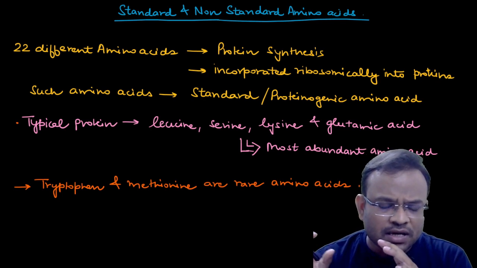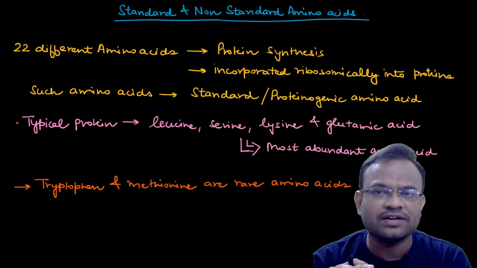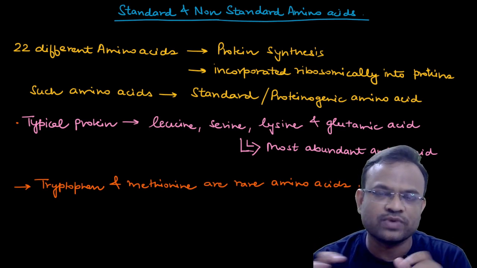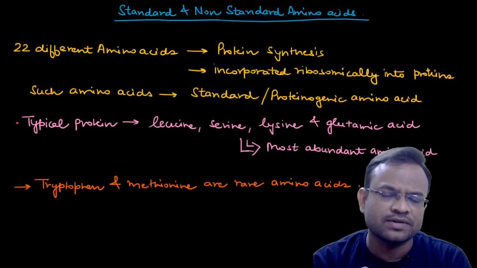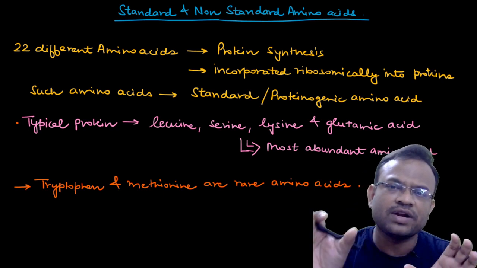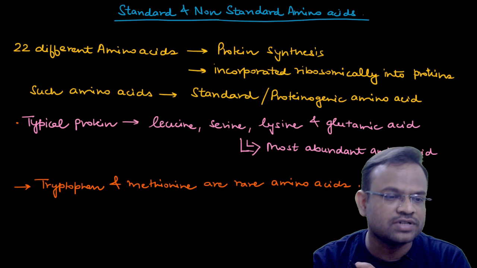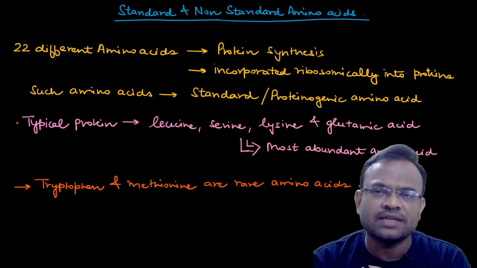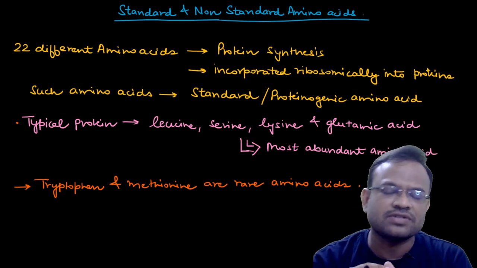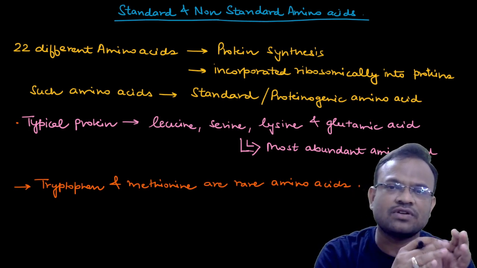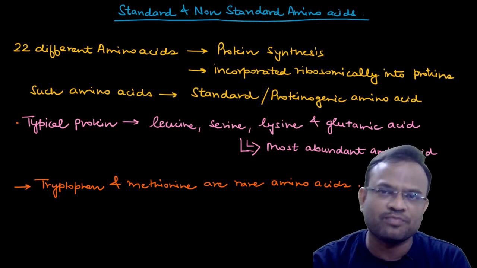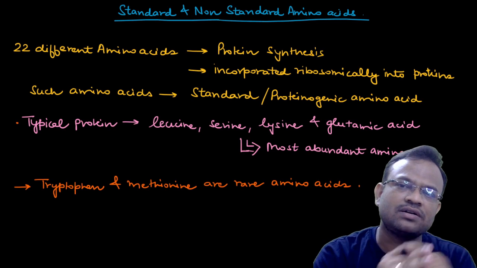Now add one more important factor: these 22 different amino acids are incorporated into the protein structure ribosomically. What do I mean by ribosomically? You should understand that the translation process, that means the process of the formation or synthesis of protein, happens on the ribosome.